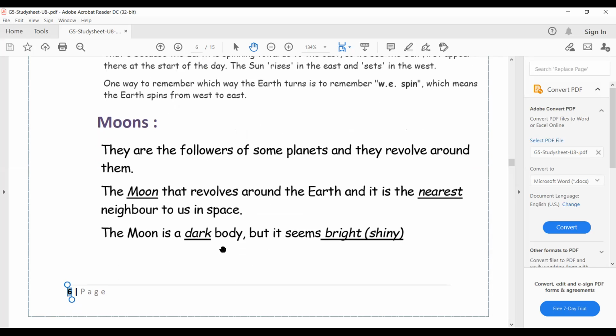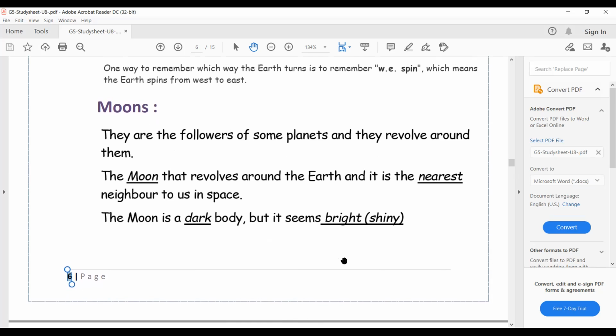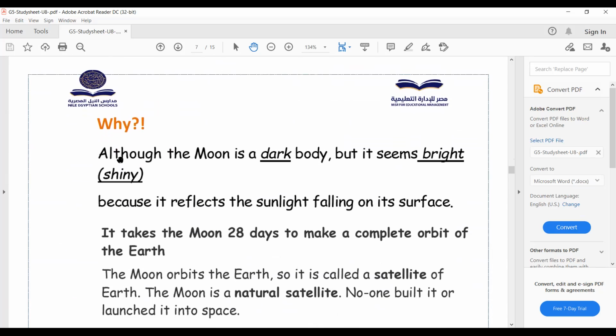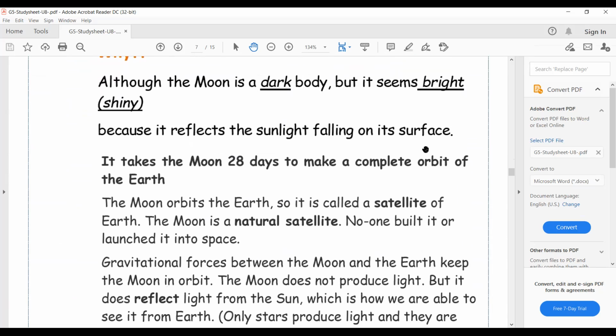The moon is a dark body, but it seems bright or shiny because it reflects the sunlight that falls on its surface. Although the moon is a dark body, it seems bright and shiny because it reflects the sunlight falling on its surface that comes from the sun. As we said before, the moon takes 28 days to make a complete orbit around the Earth.